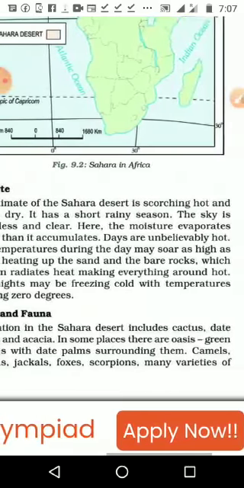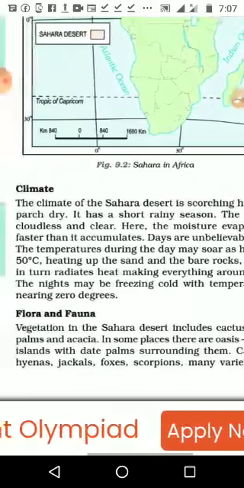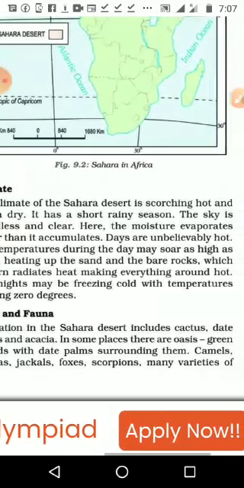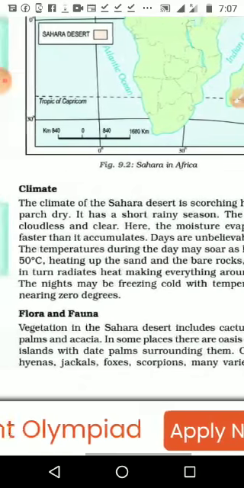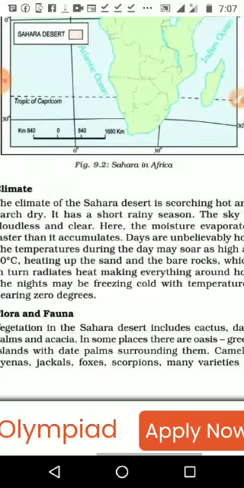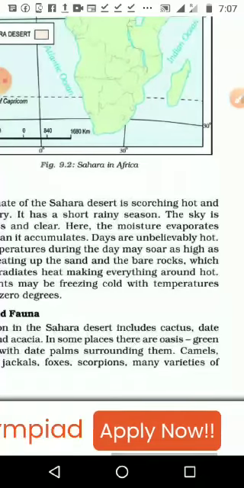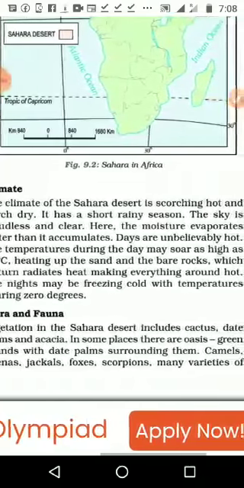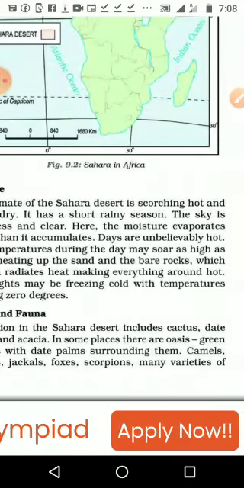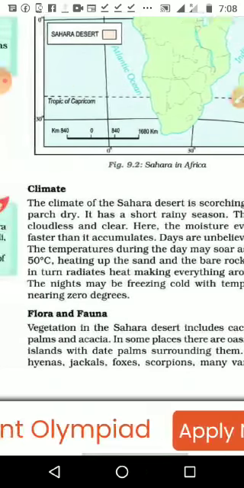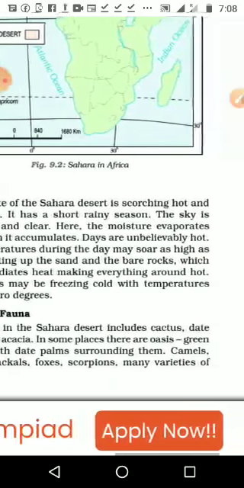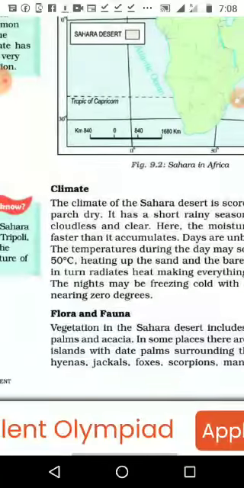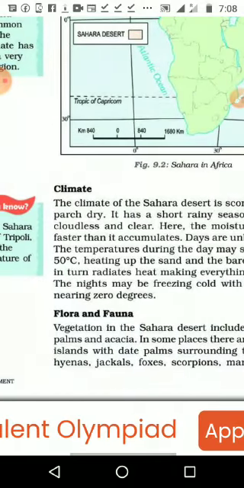Days are unbelievably hot, and the temperature during the day may soar as high as 50 degrees centigrade, heating up the sand and the bare rocks, which in turn radiate heat, making everything around hot. The nights may be freezing cold with the temperature nearing 0° centigrade.